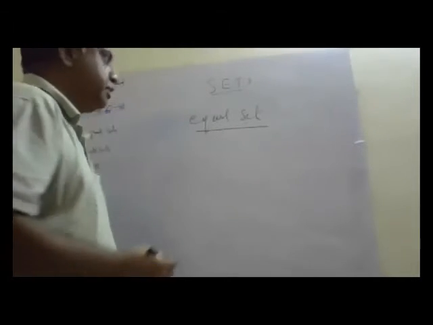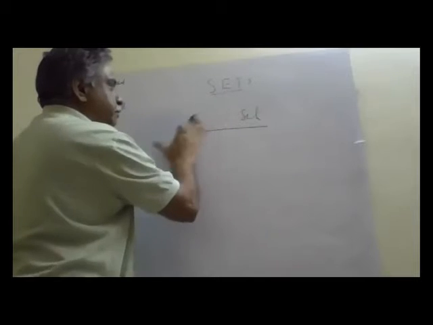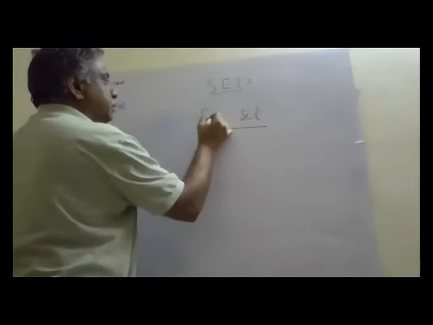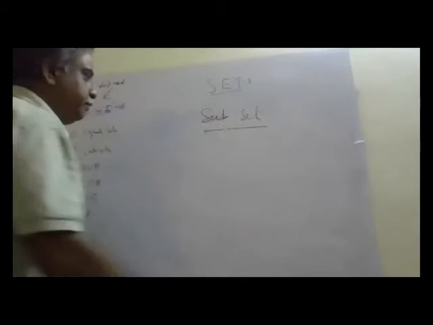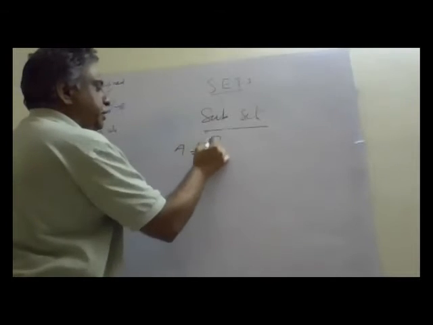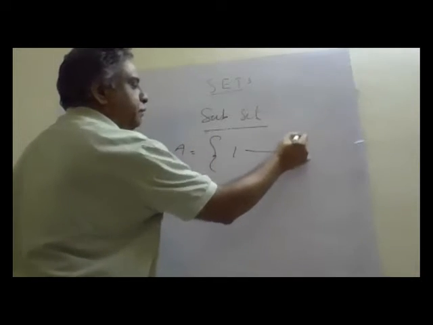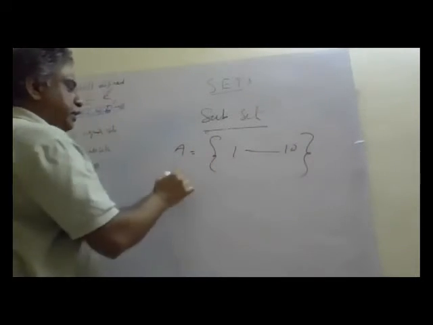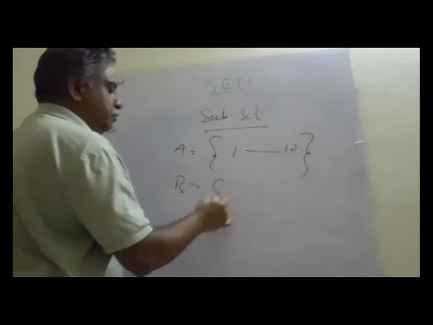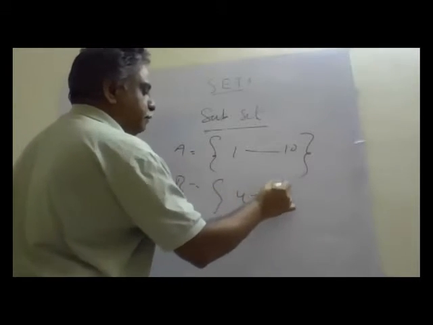Then we'll see subsets. Suppose set A is 1 to 10 and set B is 4 to 10.